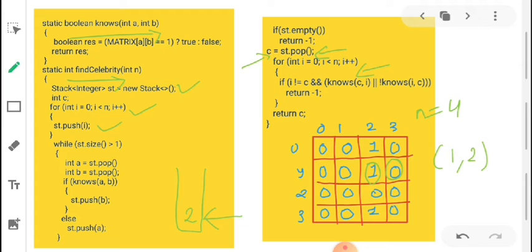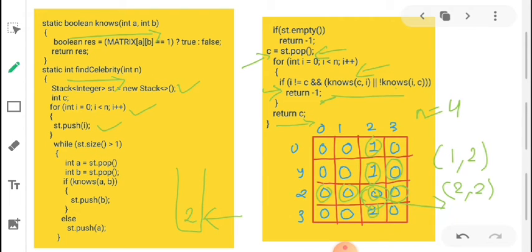To say that it is a celebrity, we have to analyze all the other remaining cells. This index we will not check, because checking 2 with 2 is a useless case, so we'll avoid this. That's why I've written i is not equal to C. Then we'll check if C knows i or i knows C. If that is the case, we can say that C is not a celebrity, because a celebrity is one who is known by everybody but knows nobody. If this condition becomes false, we'll come out of the loop and we can clearly say that C is our celebrity.